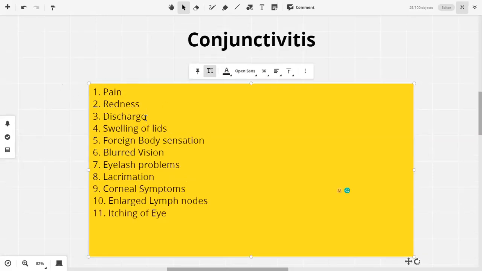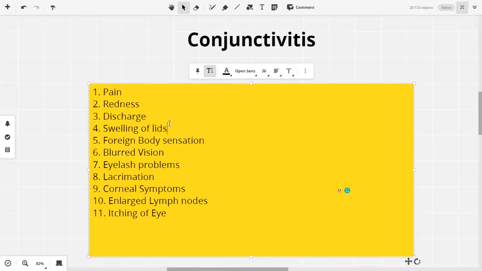Now, discharge in conjunctiva, it is due to the mucoid glands present in the conjunctiva proper. Conjunctiva के अपने जो glands होते हैं, उनसे release होता है. Swelling of the lids. We know that's inflammation of the conjunctiva. If it can spread to the cornea, it can also cause so much diffuse inflammation that the lids can be swollen. So it can happen if there is a flare of conjunctiva, acute severe conjunctivitis. It can also occur in,